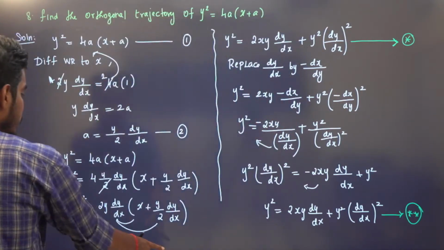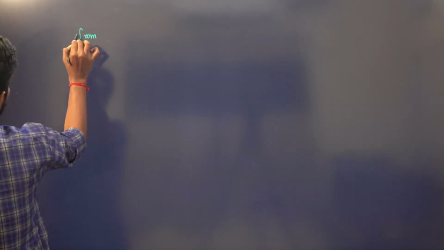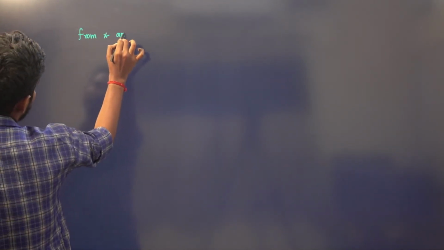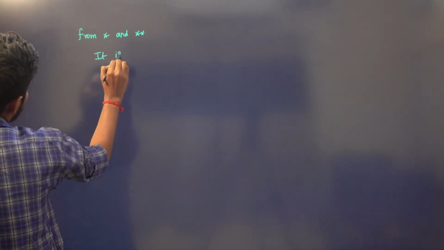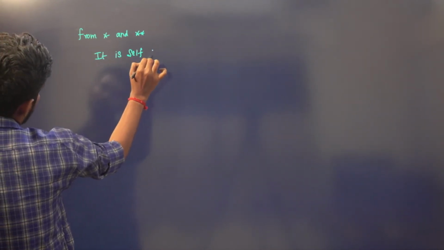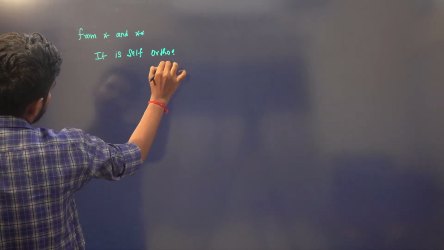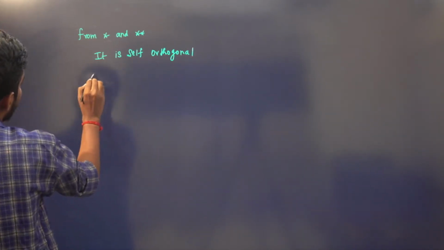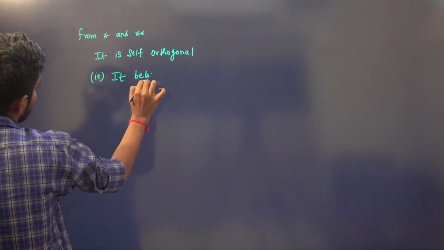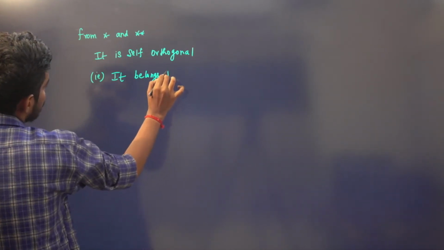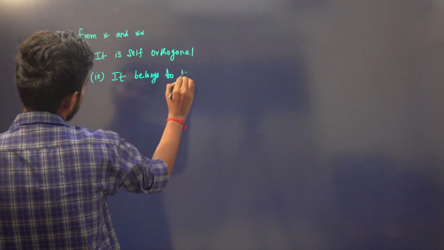So from star and double star, it is self orthogonal. That is, it belongs to the same system.